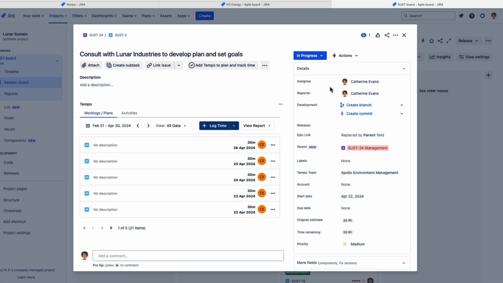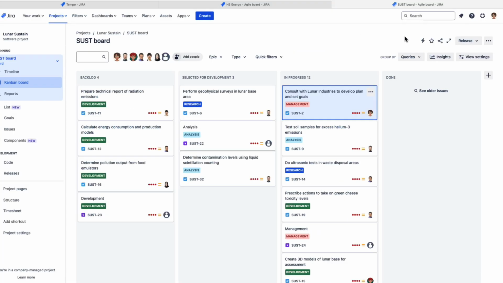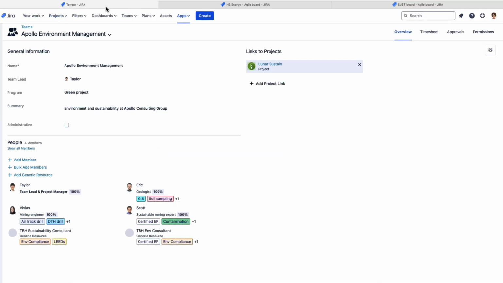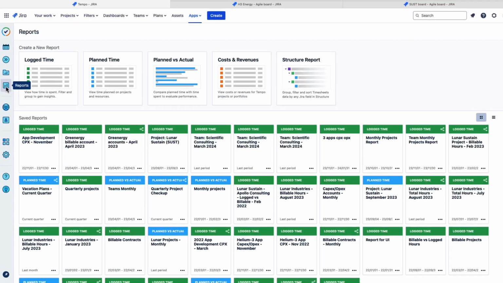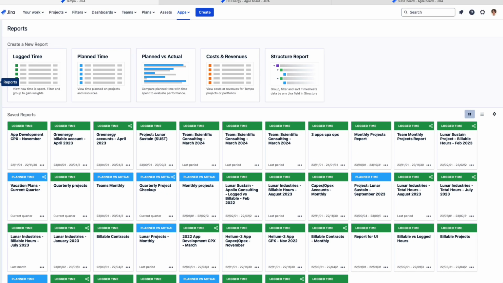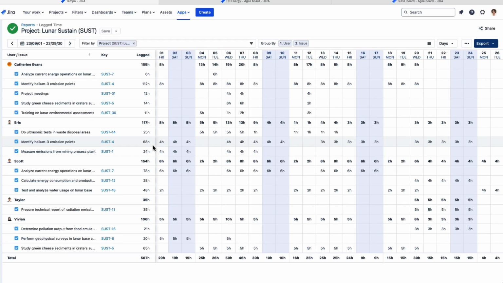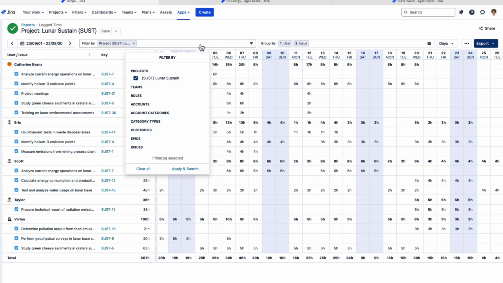So that's all your team members really have to do, is to log their time and make sure that the billable hours is correct. So let's say that the project is moving along. Let's go back to Tempo here. And the project manager wants to run a report. Every month, for example, a project manager could run the log time report. And I'll open up this Lunar Sustain report that I've set up. So this is filtered by the project that we're working on, for example, this one.